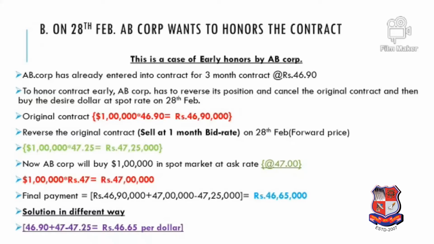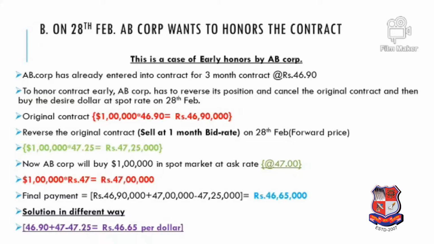Question number two, that is B. Now the second question is, on 28th February AB Corporation honors the contract. See, actually AB Corporation has ordered goods, or purchased goods, from the US worth $1 lakh on 1st January, and its obligation is to pay on 31st March. So always remember, the original contract is entering into a contract with the bank to get $1 lakh on 31st March. So our actual delivery has to be taken on 31st March.